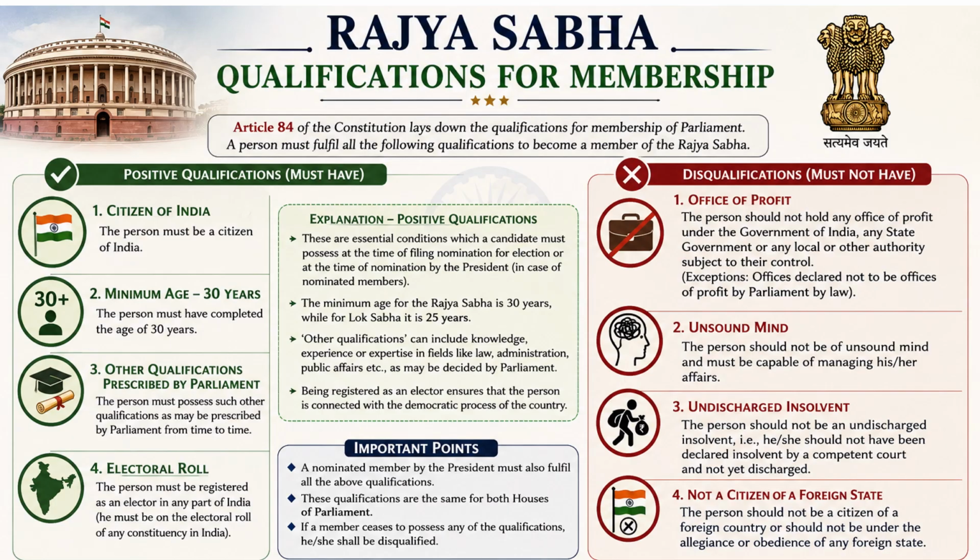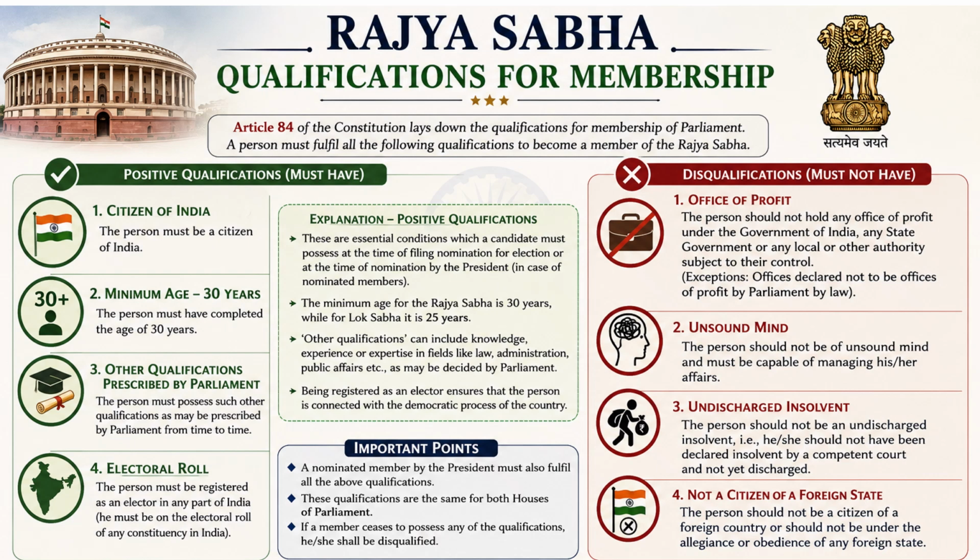To become a member of Rajya Sabha, there are a few qualifications a person should have. These qualifications are mentioned in Article 84. First, being a citizen of India. A person who is living in India can actually understand the problems of India. Someone who is living in Canada cannot say what's happening in India and how things should be done.